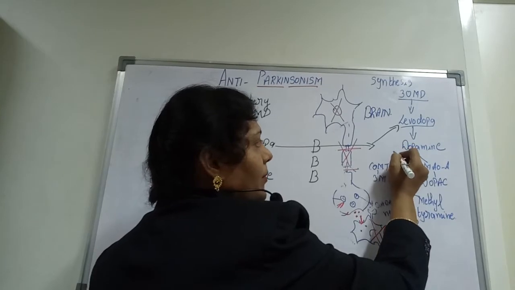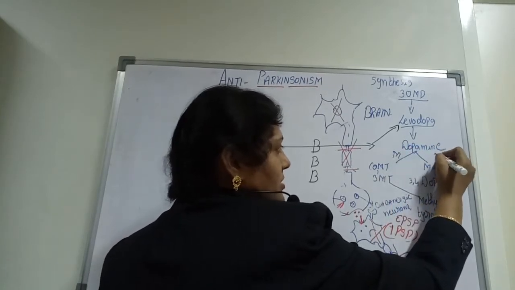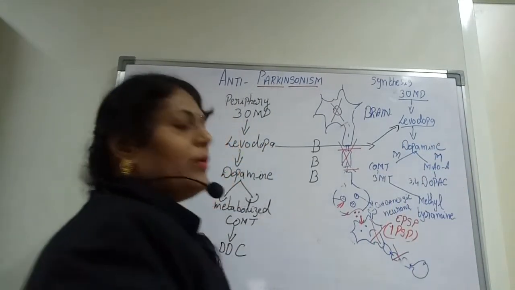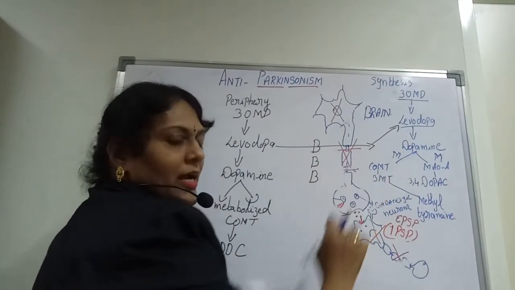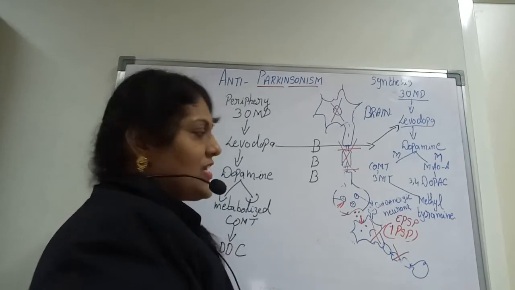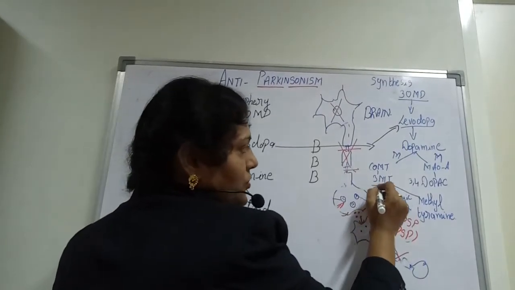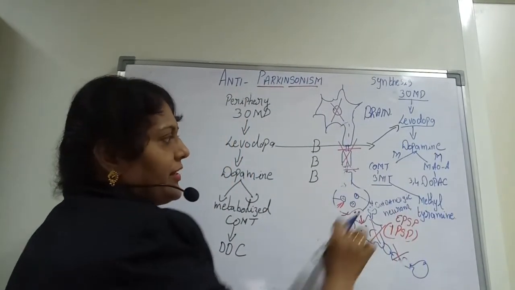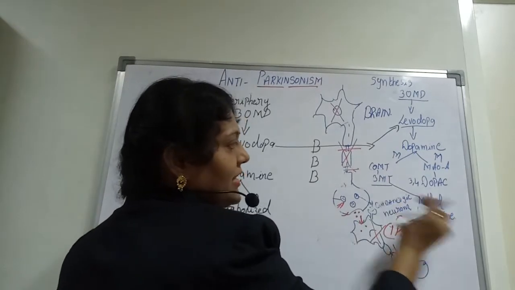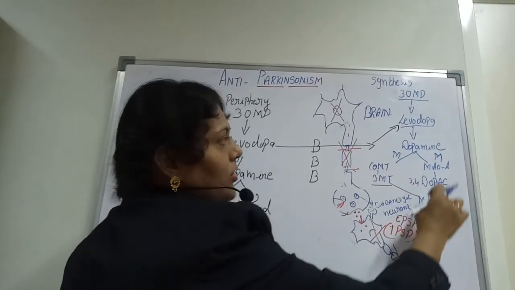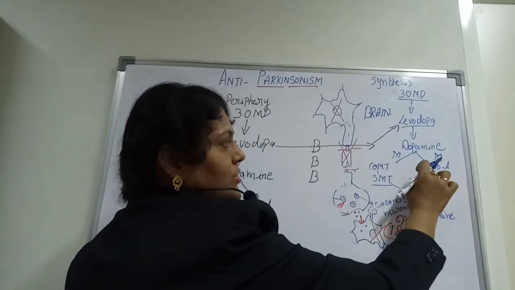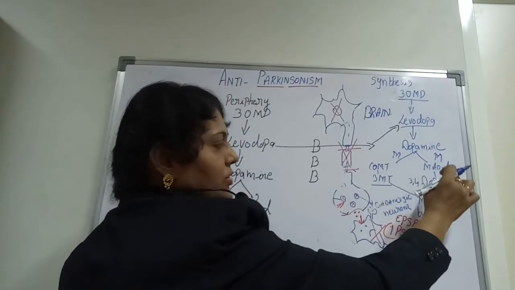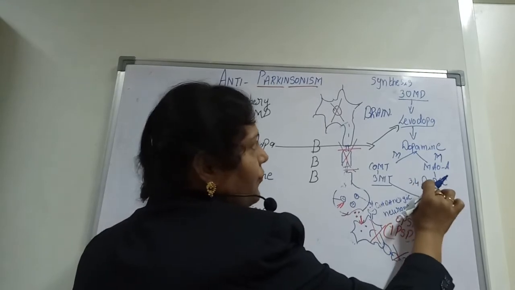So here this is indicated as 3-OMD, levodopa, dopamine, which is being metabolized. Here I am indicating it by the word metabolysis. How is it metabolized? Dopamine is metabolized by COMT, catecholamine O-methyl transferase, which converts it into 3-MT, 3-methyl tyramine, and also dopamine is metabolized by MAOA, monoamine oxidase A, which converts it into 3,4-DOPAC.